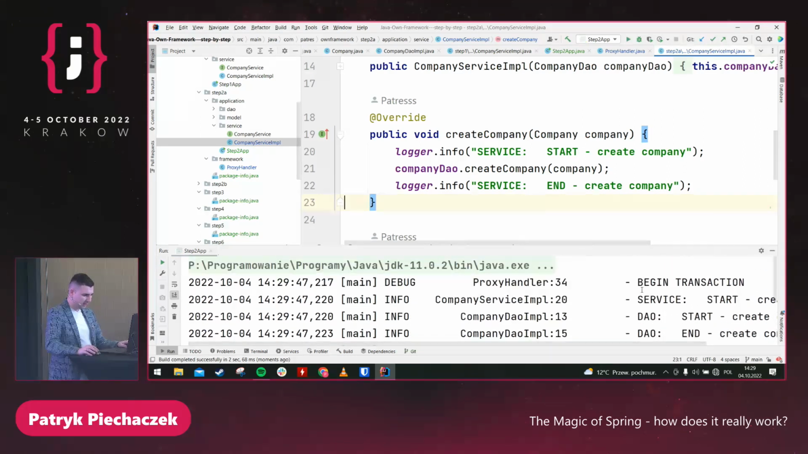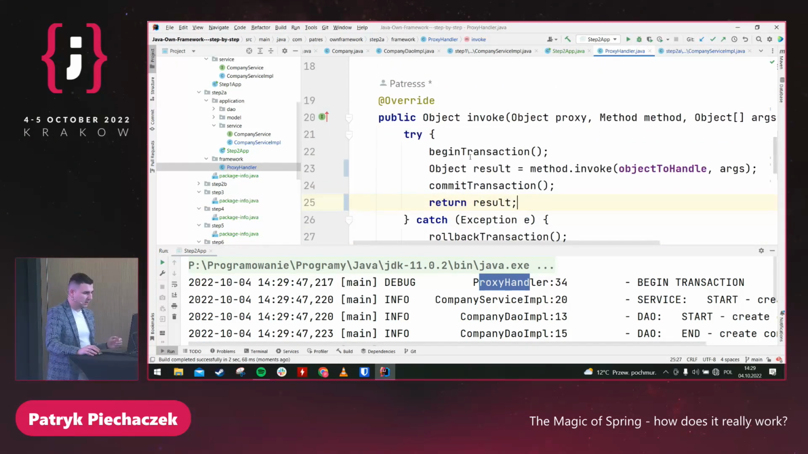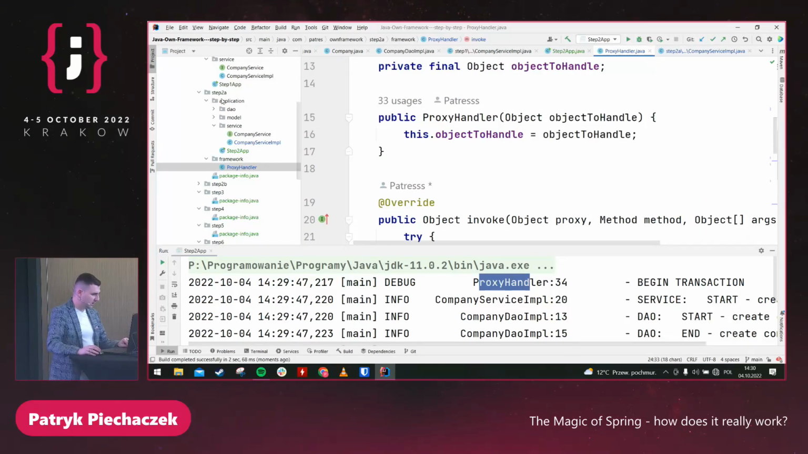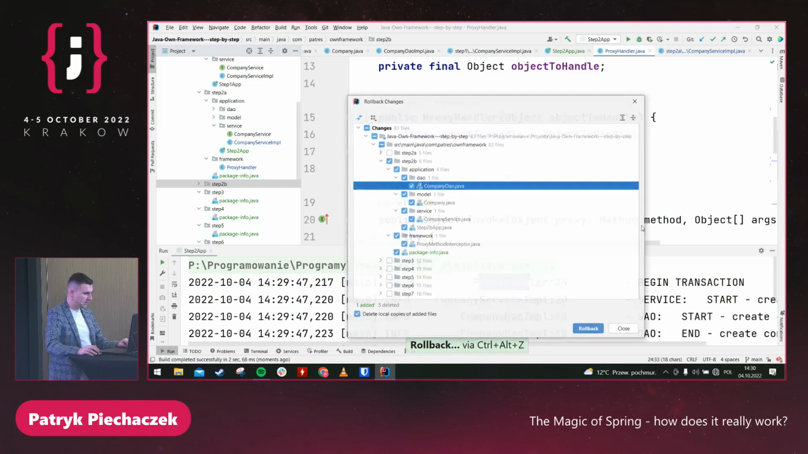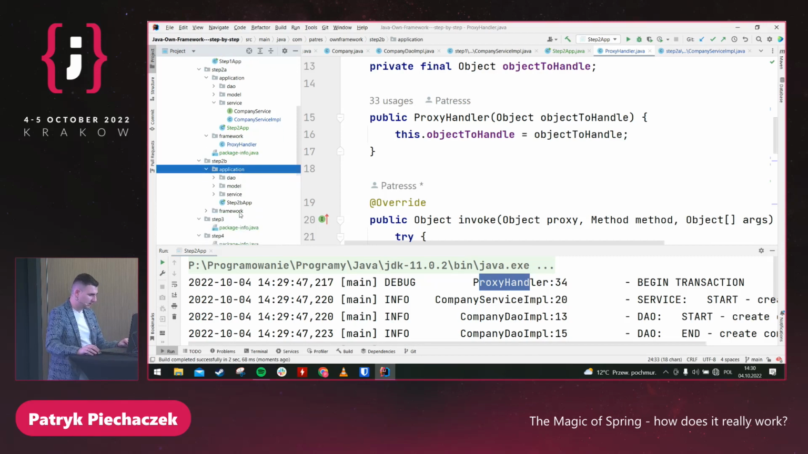And we can see that we begin the transaction, but in the proxy handler. So now our proxy handler is responsible for it. So at the beginning, we just begin the transaction, calculate the result, and commit it. And so let me do something similar, but for CGLib, just for information. I'm using Dynamic Proxy, but how can we do this using CGLib?